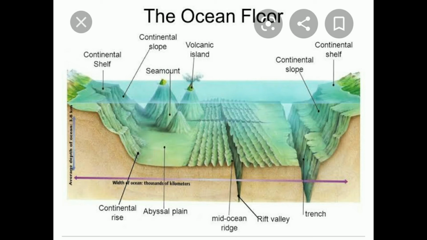So the ocean floor is divided into 4 parts actually. Continental shelf, continental slope, deep sea plain or the abyssal plain, and next one is oceanic trenches. So these are the 4 important parts. Now let us discuss them in detail.